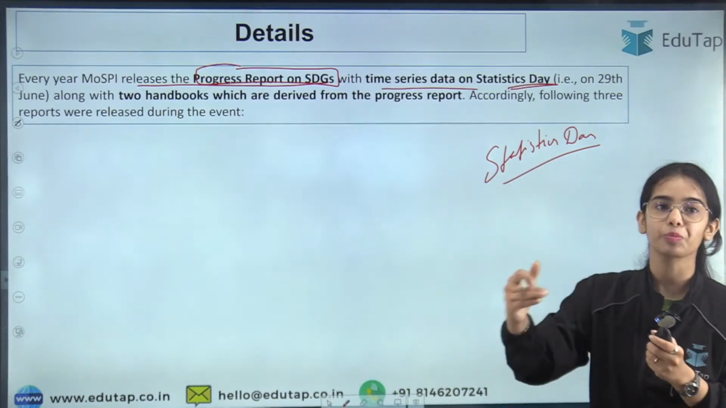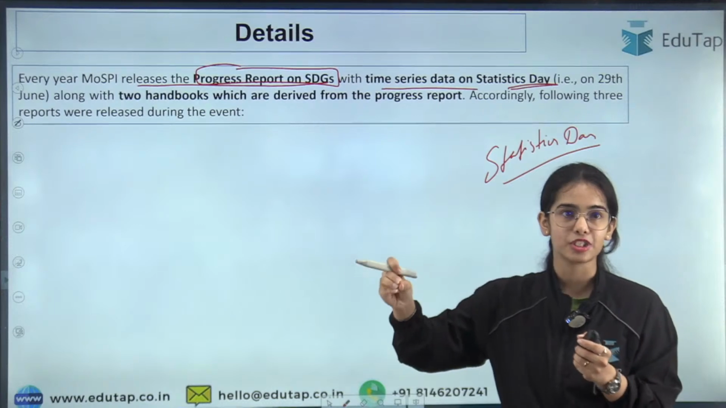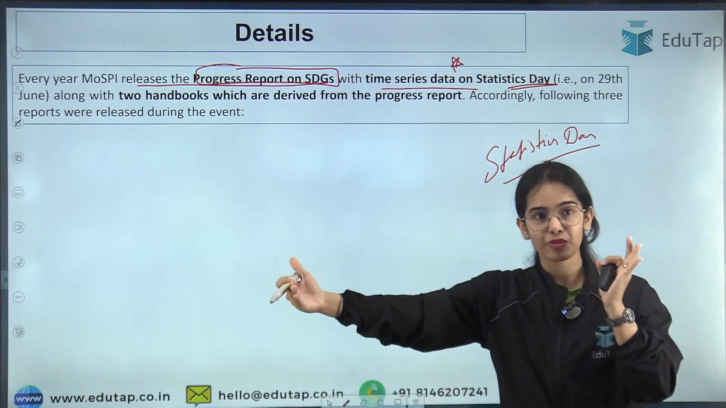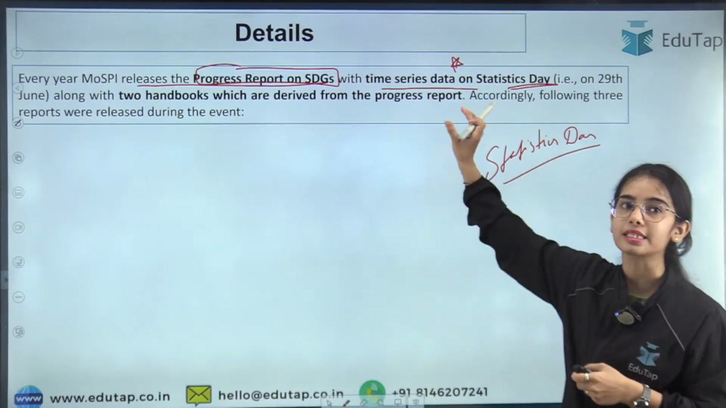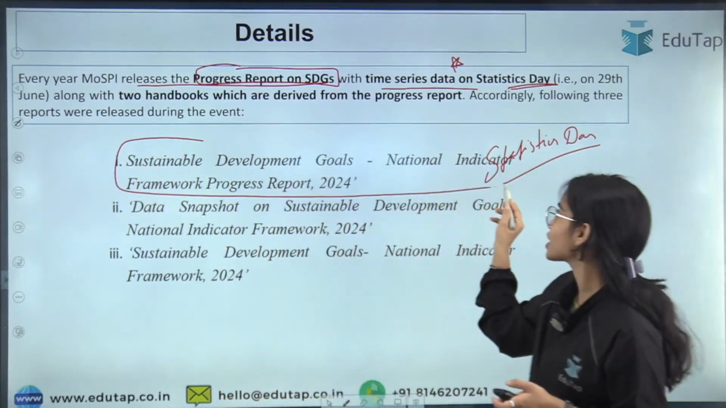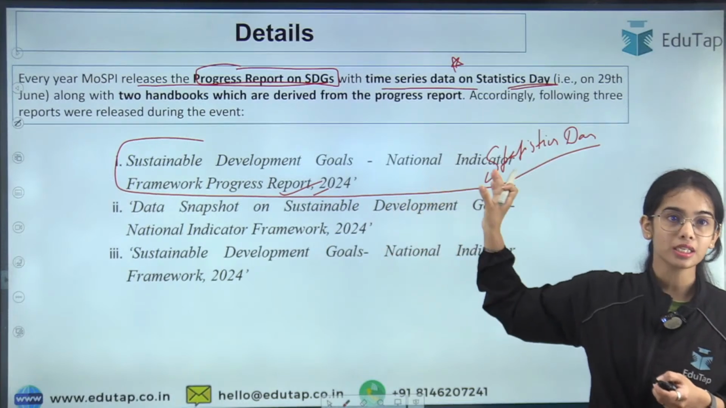So this progress report shows the progress in the SDGs, okay, with the time series data, that from the past year, how much improvement we have made in the current years, and this data is released on Statistics Day. So the Sustainable Development Goals, National Indicator Framework Progress Report 2024, was released on the National Statistics